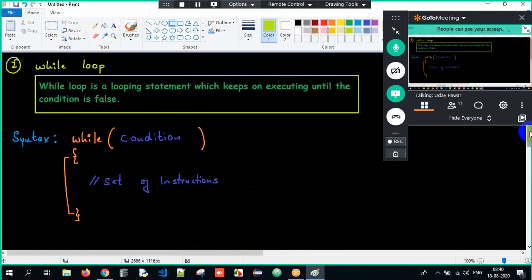So what is while loop I have told you here? It's a looping statement which keeps on executing until the condition is false. If it is true, it loops. True, execute, it keeps on looping here. So this is what we are supposed to understand here. Clear? Can we see an example over here?